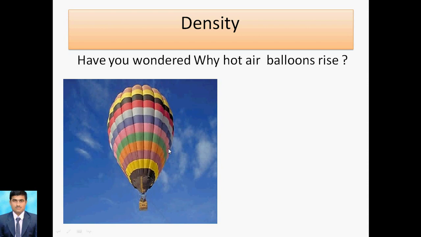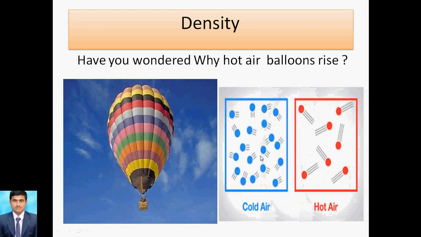So the density inside the balloon becomes less than the atmosphere, and that's why the hot air balloon literally floats on the air. When you heat the air, its molecular structure is disturbed, it becomes less dense, and that's why it goes to the upper side. So this is the effect of density.